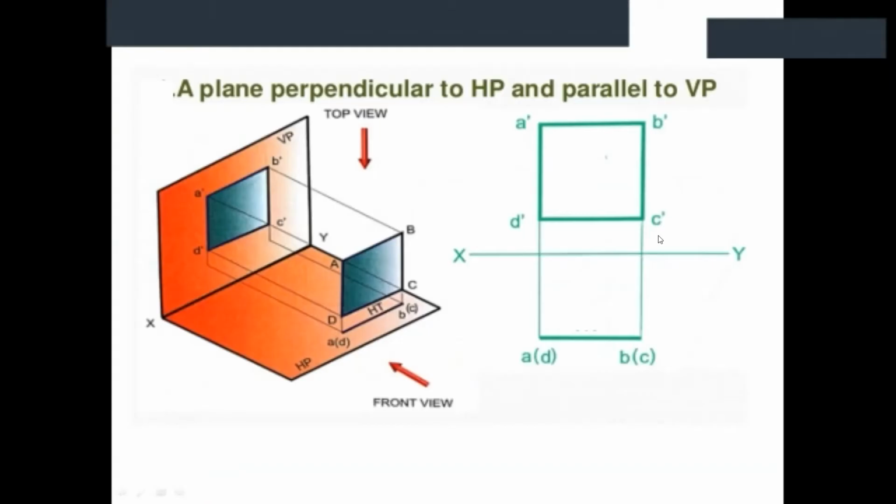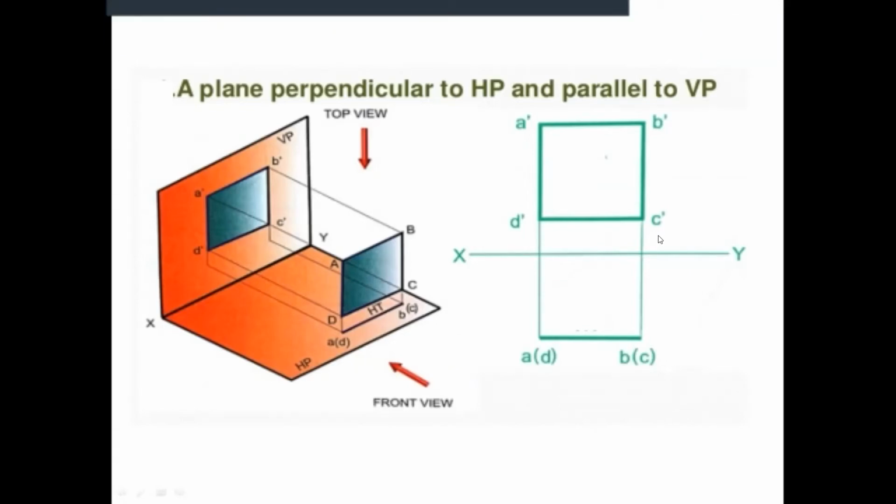Are you able to see this? Yes, sir. Very, very important. Just see here. When a square plane or a square lamina is parallel to the vertical plane and perpendicular to the horizontal plane, you are seeing the object and representing its front view. How does the front view look? The object name is ABCD. Capital letters ABCD are the object's name.